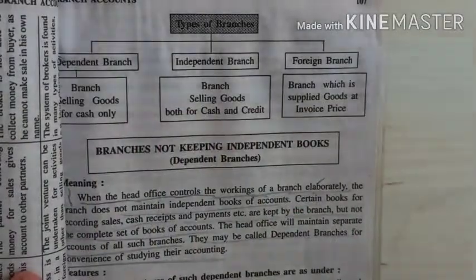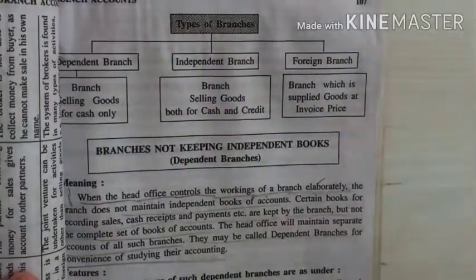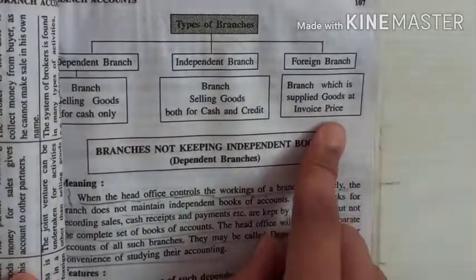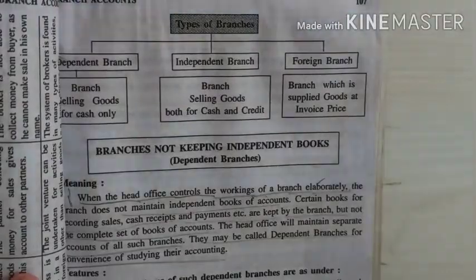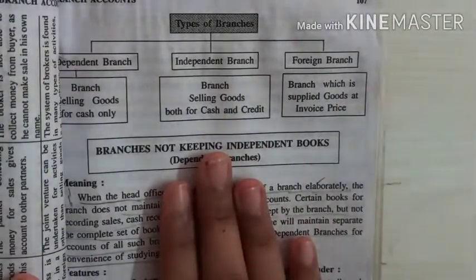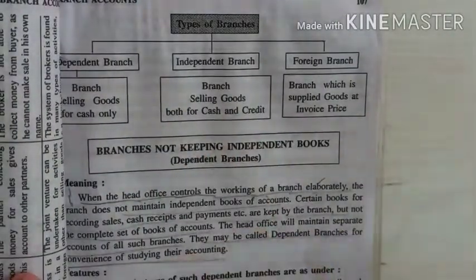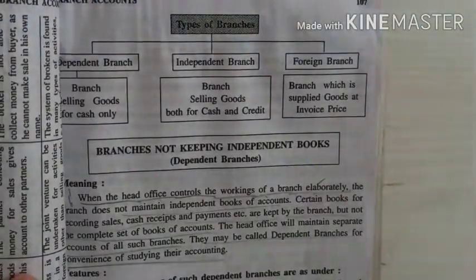And the foreign branch: a branch which supplies goods at an invoice price. We discussed invoice price earlier in the consignment chapter. If your consignment part is strong, you can easily do the various branch accounts. So make sure your chapter number 1 is clear and crisp.